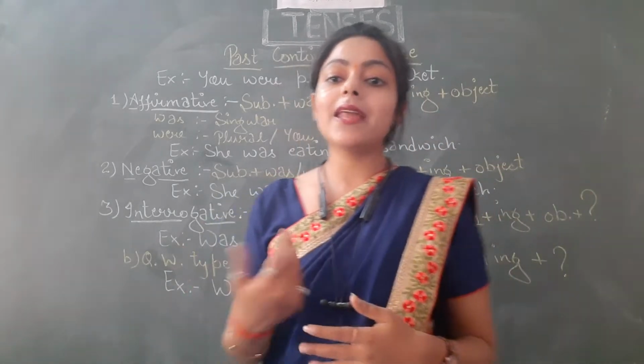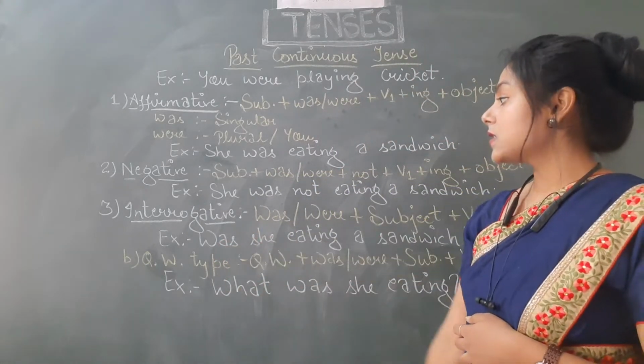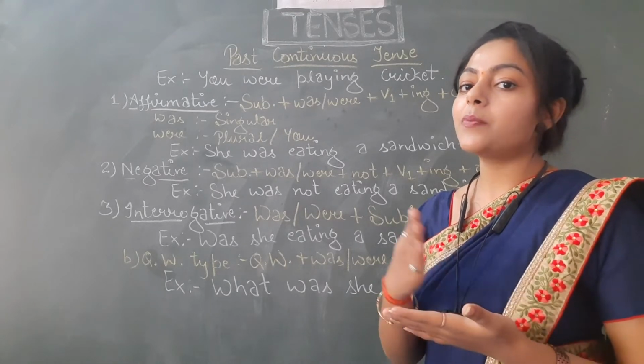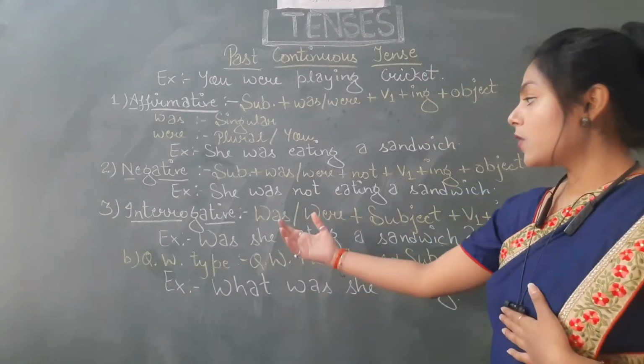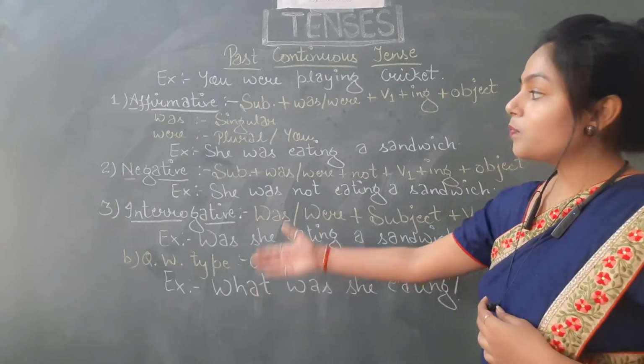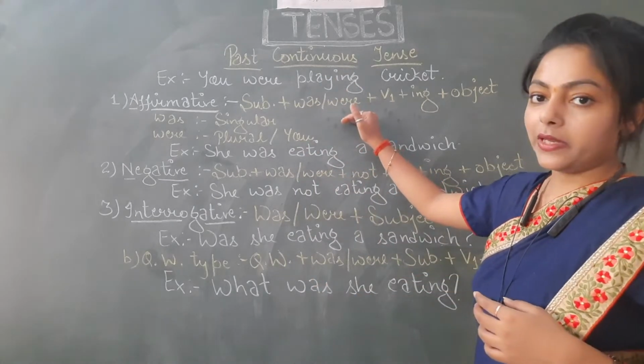Now let's move to the next type of sentences, that is interrogative sentences. I have already told you that interrogative sentences are of two types, yes-no type and WH type. So first of all we will see the structure of yes-no type questions. In yes-no type questions, what we have to do? See, all the structures are formed from this structure only.